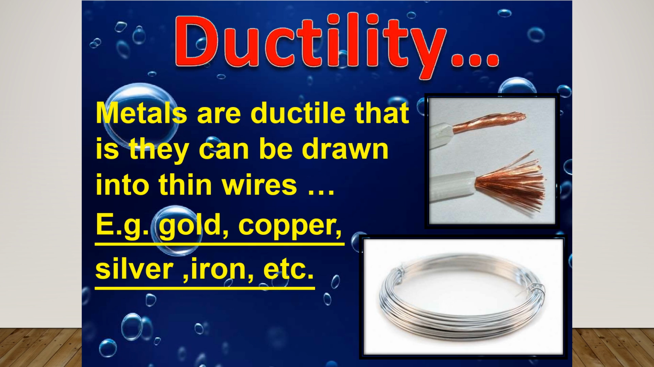The second property is that metals are ductile in nature. That means they can be drawn or stretched into wires. Like malleability, all metals are not equally ductile. Copper and aluminum are highly ductile and can be drawn into thin wires.